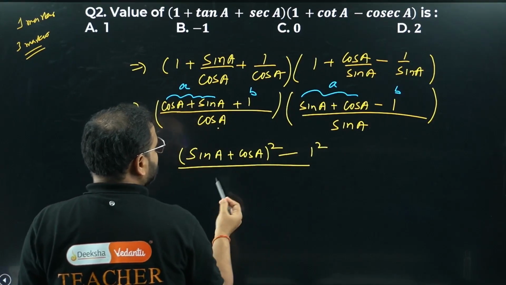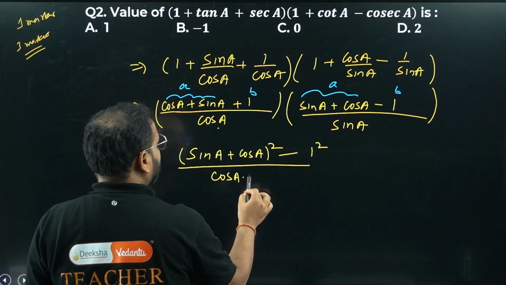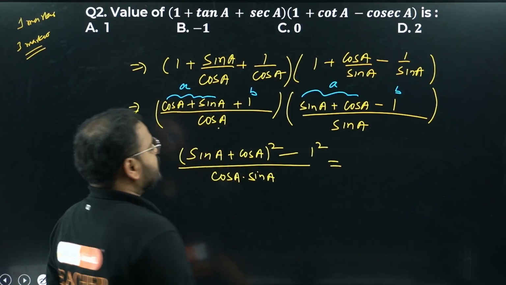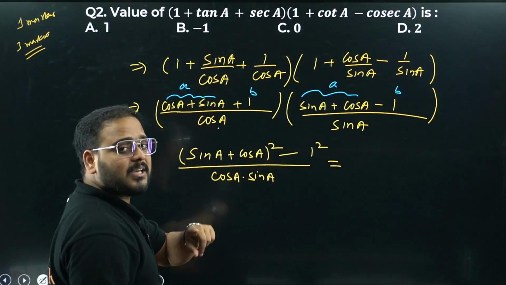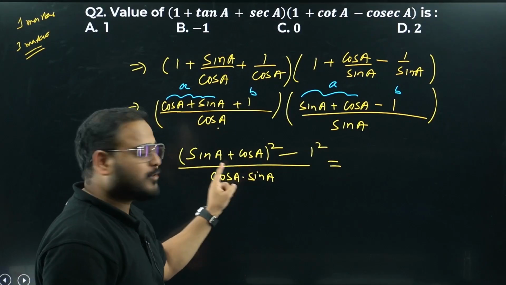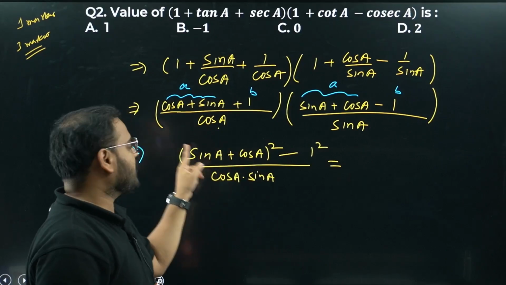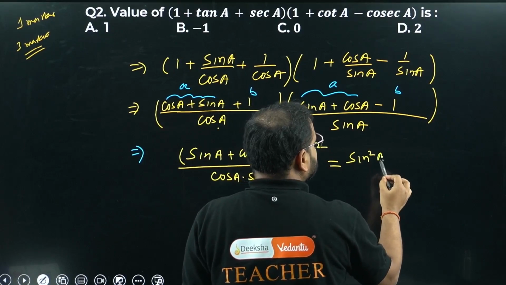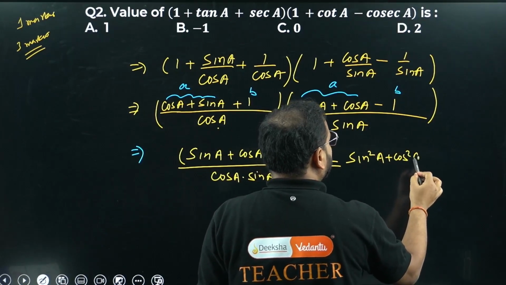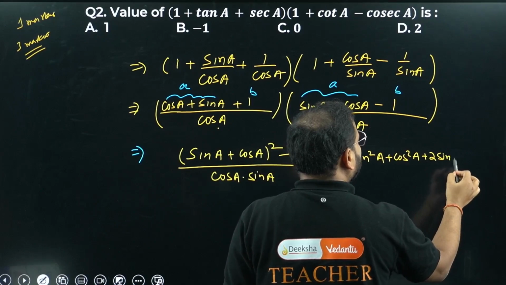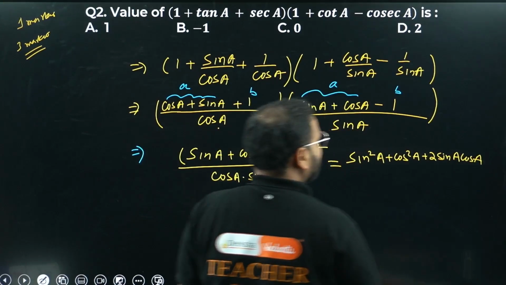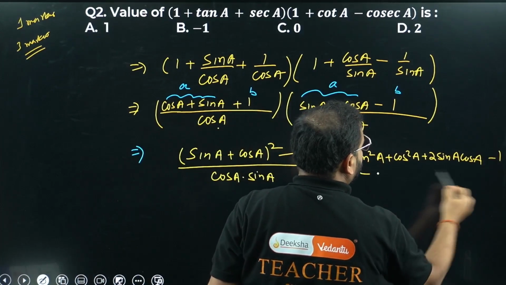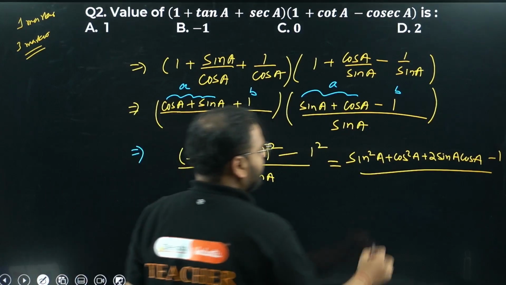Have a look. Cos A into sine A multiplied, so cos A and sine A. And continue over here. Please check. Expand this bracket. Sine square cos square plus 2 sine A cos A. (a plus b) the whole square, right? So sine square plus cos square plus 2 times ab. So I get here sine square A plus cos square A plus 2 sine A cos A. Is this over? Minus 1, sir, because minus 1 square is there. Divided by this term, sine A cos A.